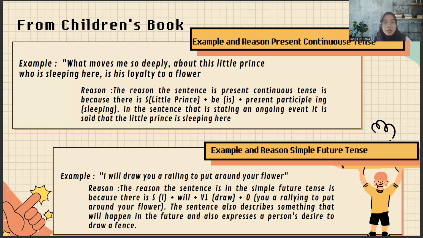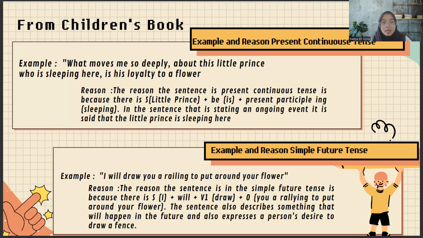And next, from the children's book, this is the analysis. There is an example and reason, present continuous and simple future tense. For the first, example and reason present continuous. For the example: what moved me so deeply about this little prince who is sleeping here is his loyalty to a flower.